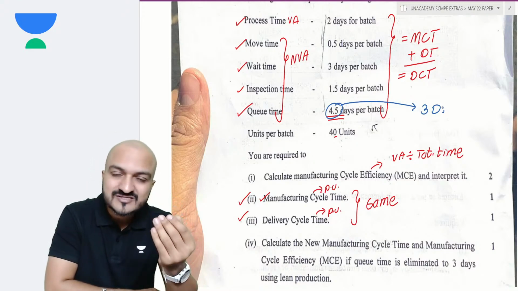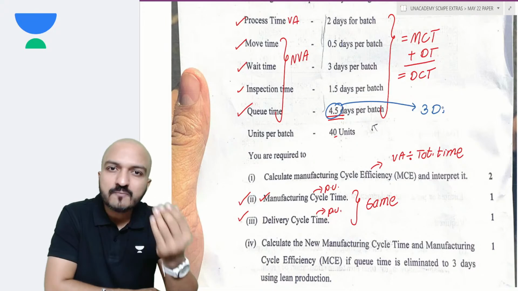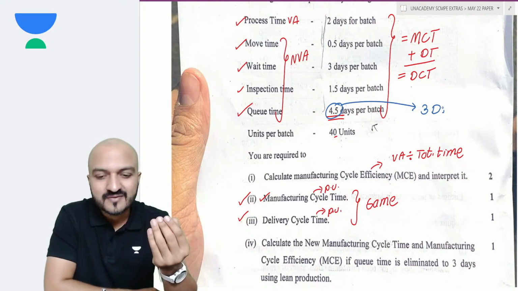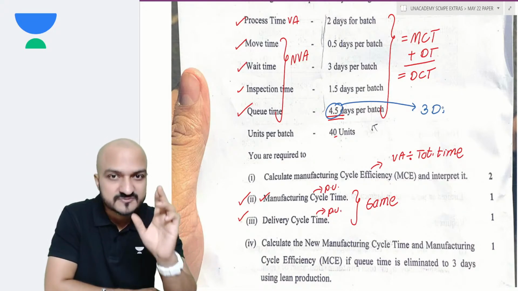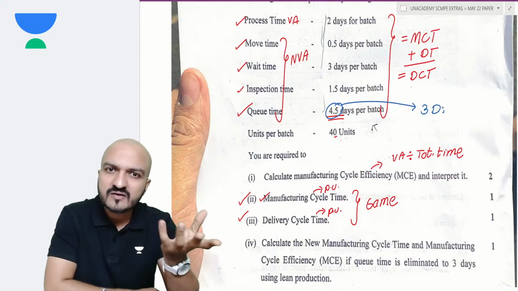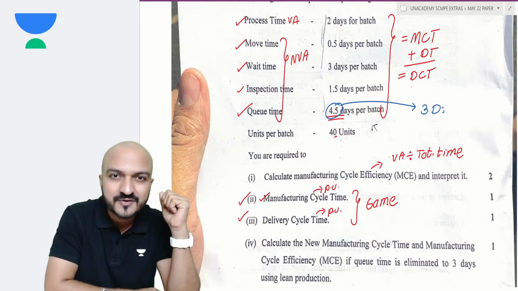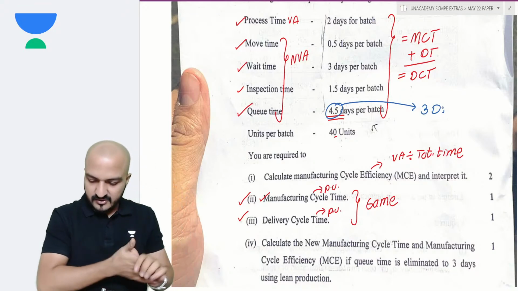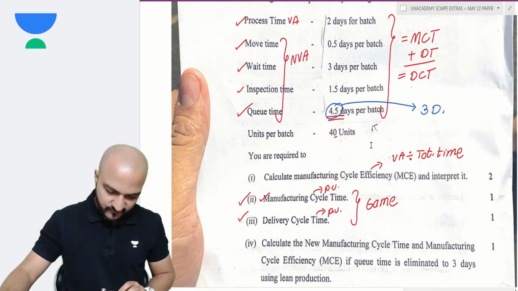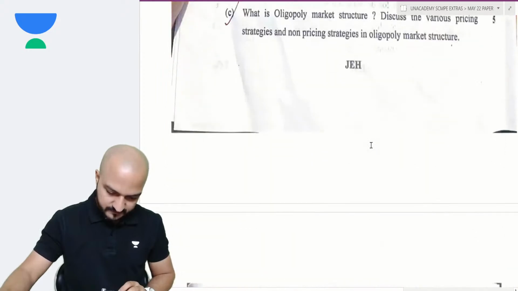So if it is an easy question, do not complicate the question. Let it be easy. Why unnecessarily complicate the questions? Right? So that's my question number 4B or option.